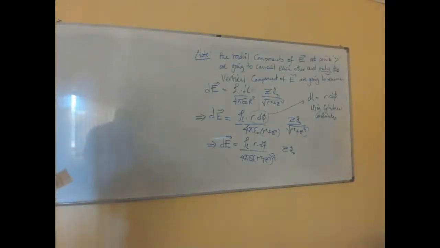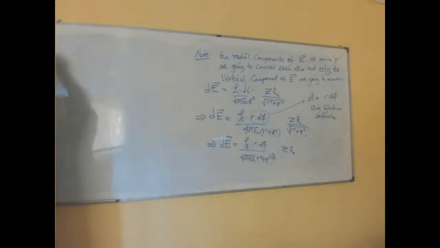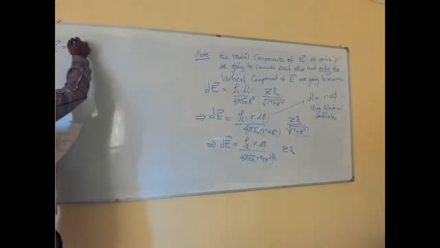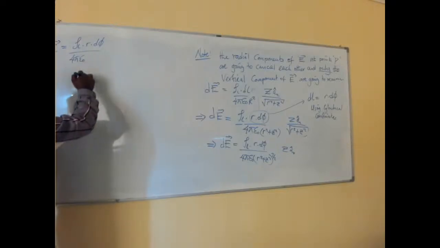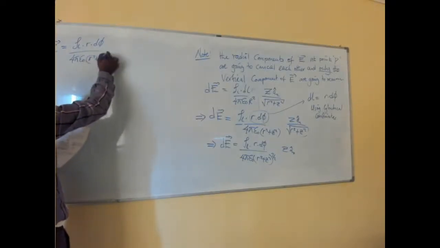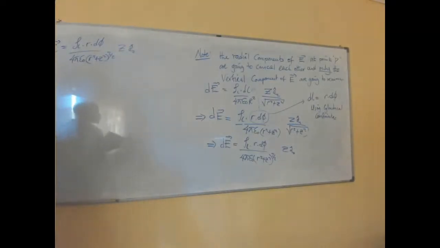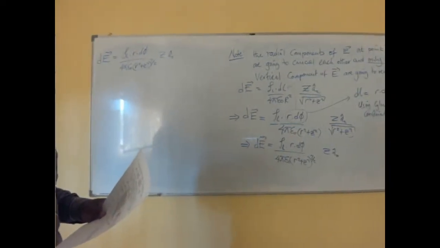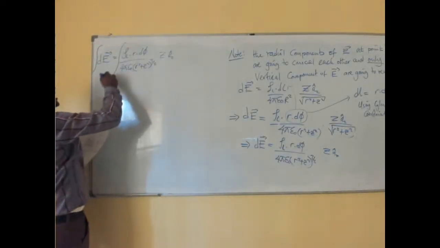All right. Now, therefore, since we have dE equal to rho r d phi divided by 4 pi epsilon 0 into r squared plus z squared, all to the power 3 over 2, into z az as a unit vector, in order to find E, we have to integrate on both sides.